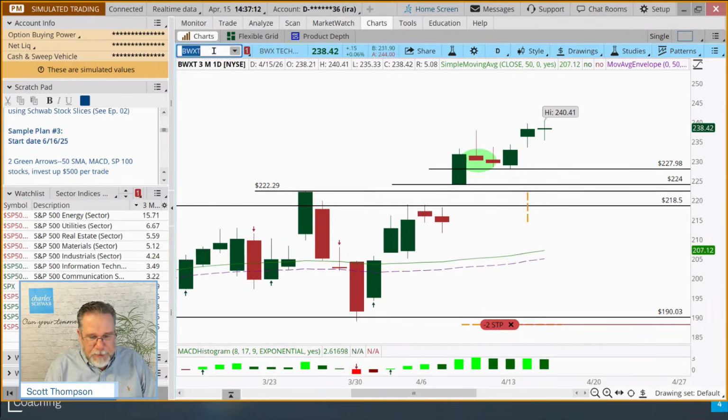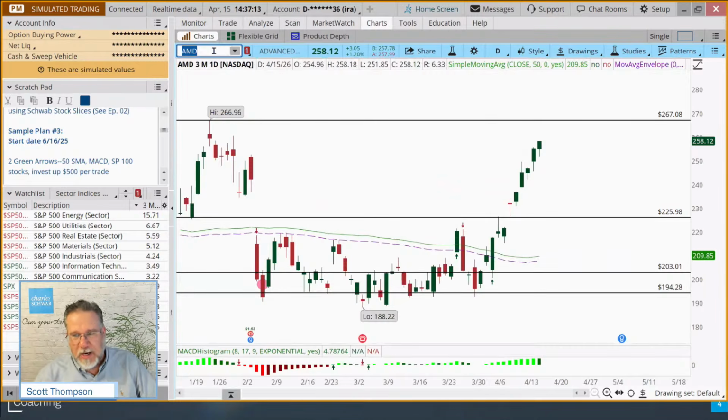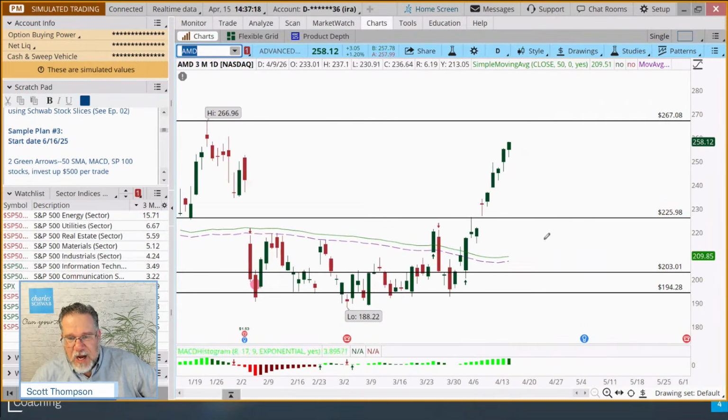I want to do an example trade on AMD. Now, this is one that's in that sector again. This is information technology. These guys were consolidating a lot. The MACD, or the moving average here, technically is up about 21 cents. So that meets our rising green moving average. The MACD is green. The stock is above the moving average, so that's green.